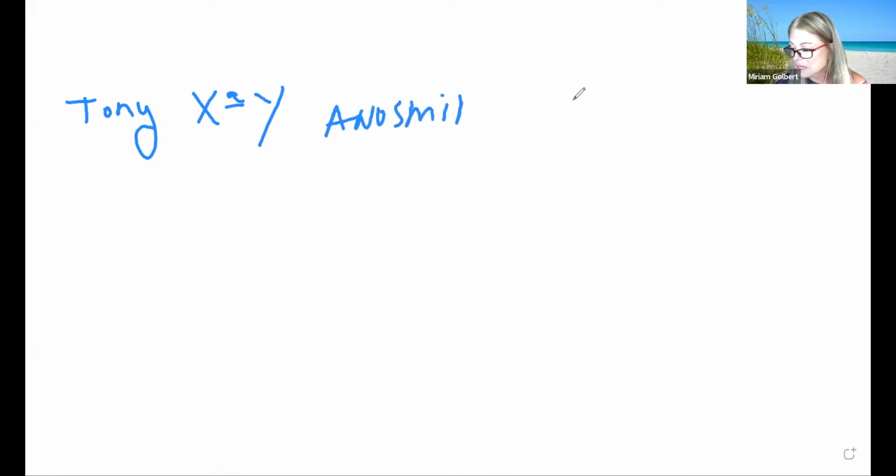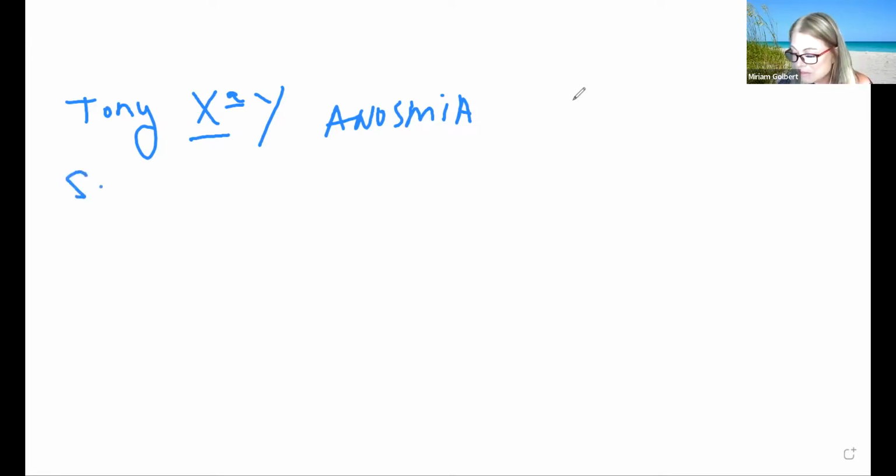So we know that Tony doesn't have a sense of smell. So Tony has the condition. So the condition, we're going to write it like this, right? A for anosmia, which is the condition that you cannot smell. This is an X-linked recessive disorder. So it's obviously in the X chromosome for Tony. And because he got that allele that is affected, he cannot smell.